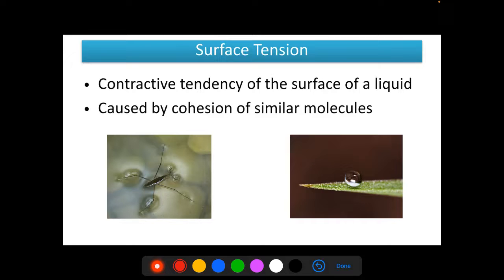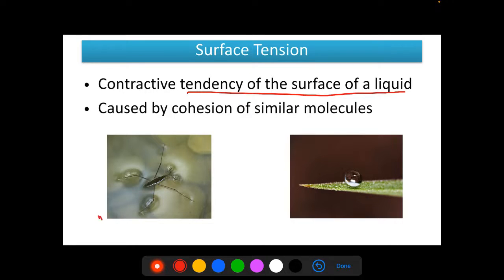Water molecules, that is H2O, have a force of attraction between each other. Due to that cohesive force, there is a contractive tendency of the surface of the liquid, which is called surface tension. Now the examples you can see in these pictures.